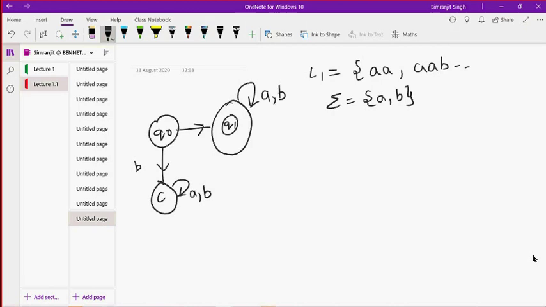So, another example. Suppose, just write in the chat box what example you want to do. Anyone, just give me a string. Two concentric circles means yes. Yes, two concentric circles is the final state. When the string lands here, it means that the string we are giving is accepted.